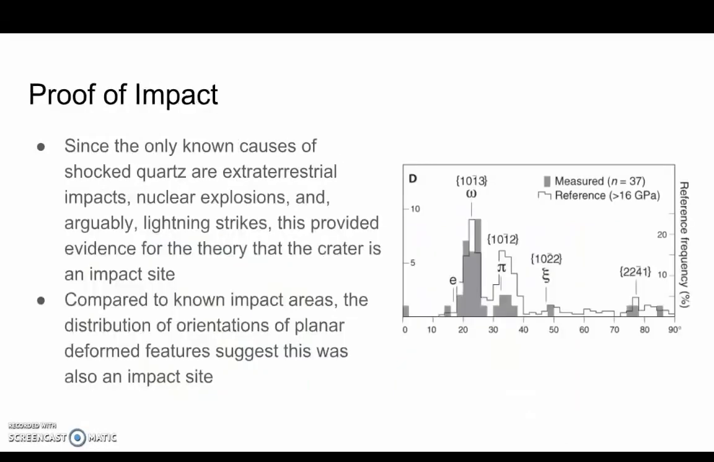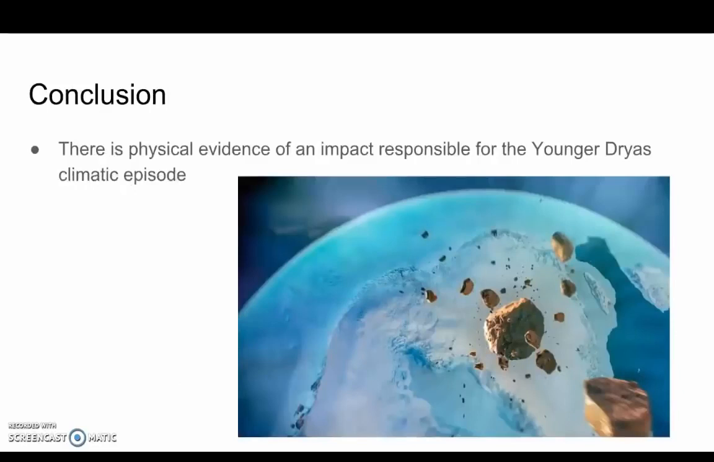The only known causes of shocked quartz are extraterrestrial impacts, nuclear explosions, and arguably lightning strikes. They determined the orientations of all the planar deformation features and compared their distribution to those of 10 existing impact areas. As you can see, the distribution at the Greenland site aligns with the known impacts. From topographic evidence, as well as shocked quartz found around the crater, there is physical evidence supporting the hypothesis that the crater found in Greenland comes from the impact that caused the onset of the Younger Dryas.